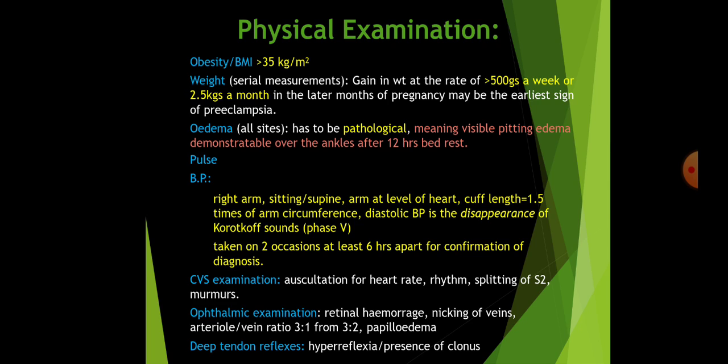Gain in weight in the normal pregnancy is at the rate of 0.5 kgs per week or 2 kgs per month. But when there is a gain of more than 0.5 kgs in a week or more than 2.5 kgs a month in the later months of pregnancy, it is the earliest sign of preeclampsia.